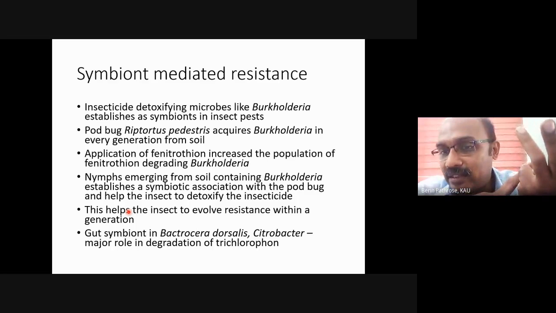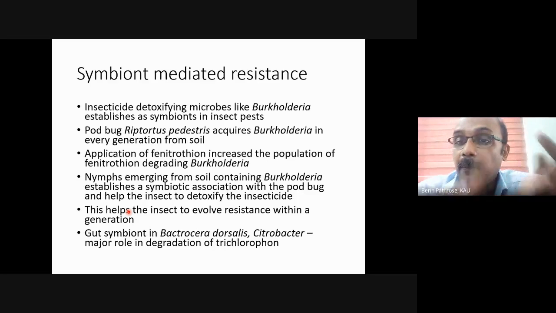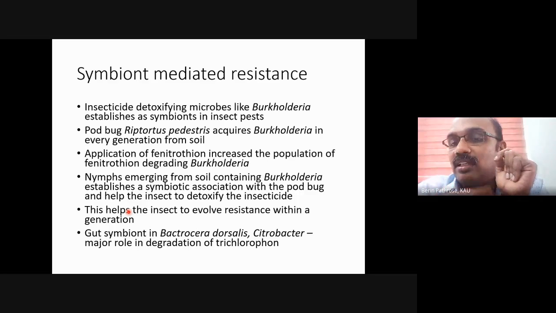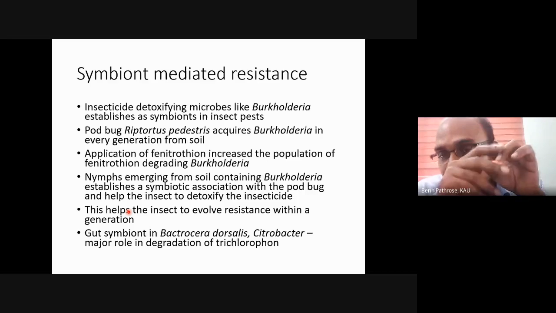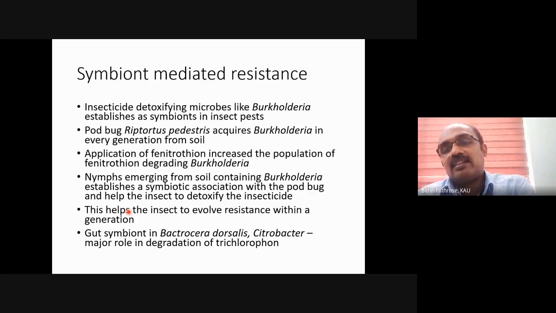We may not get an enhanced level of enzyme. We may not get a mutation in the gene of the insect. Nothing we will get. Only if you go for a metagenomic study will we find out that there is a microbe which is helping the insect to develop resistance. The first report was published in Proceedings of the National Academy of Sciences USA. They conducted the study with Riptortus pedestris. Riptortus is the cowpea pod bug.